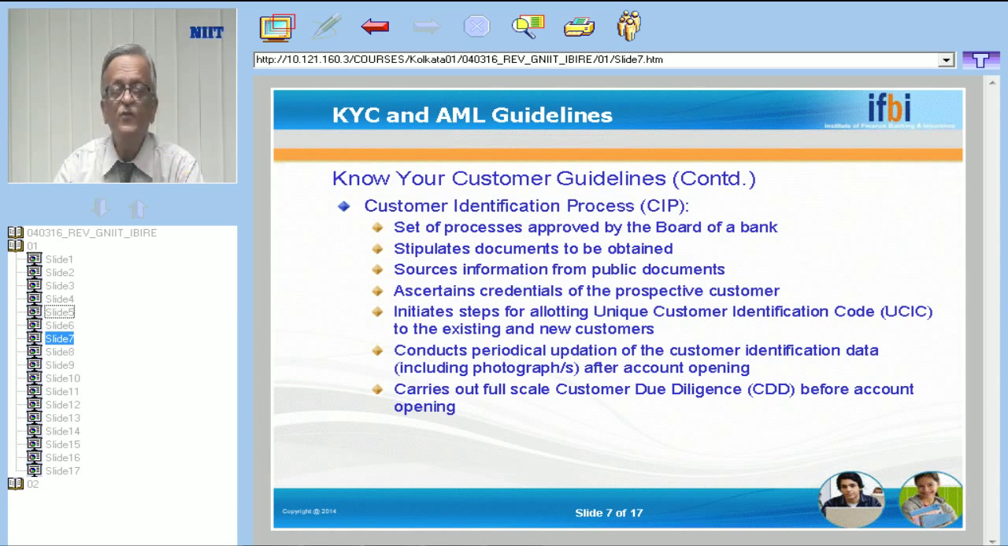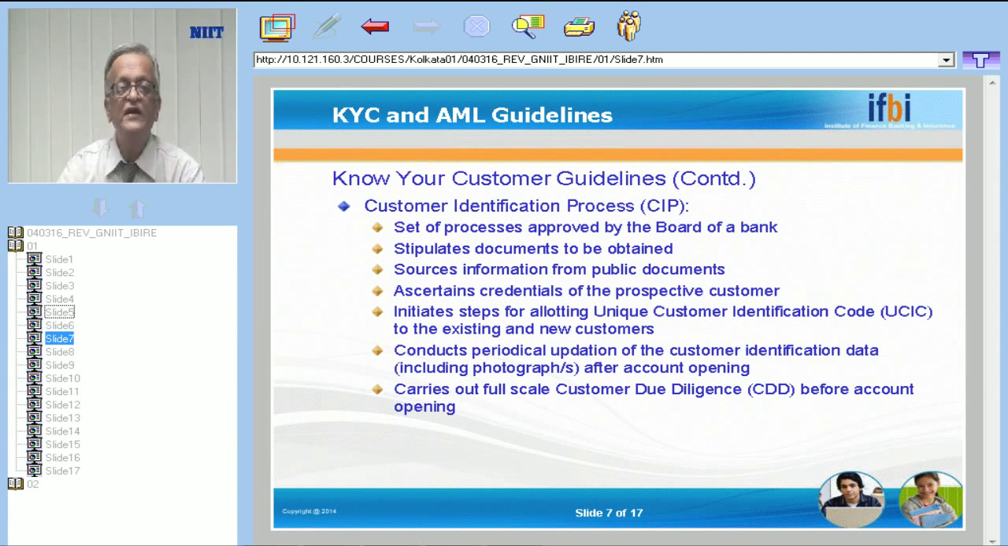It sources information from public documents. Public documents are documents which are given by some public authority, say for example, a municipal councillor, or the Gram Panchayat authority. That is called a public document. It ascertains credentials of the prospective customer. Credential means the identity. Next is to initiate steps for allotting unique customer identification code to the existing as well as new customers. It conducts periodical updation of the customer identification data, including photographs after account opening.